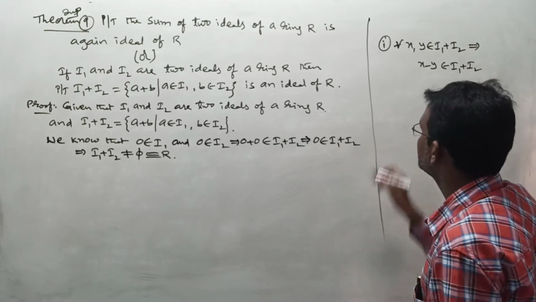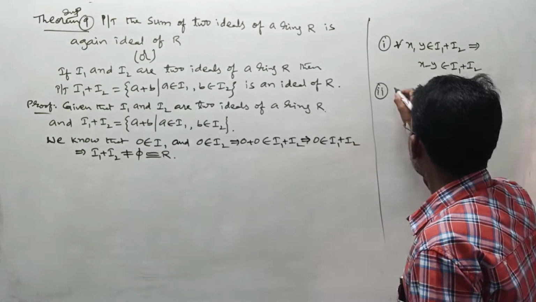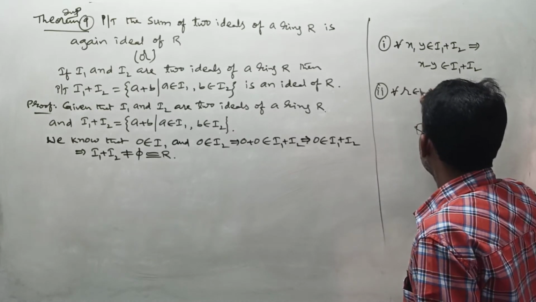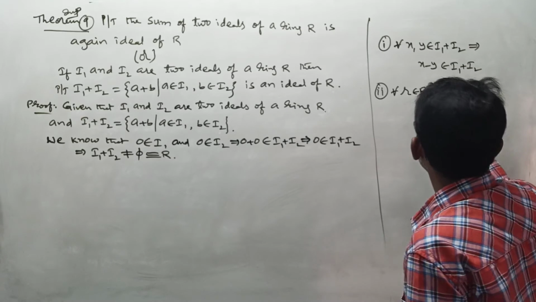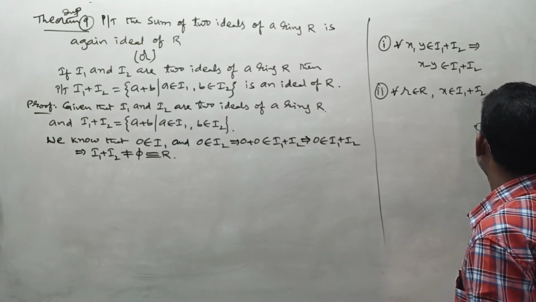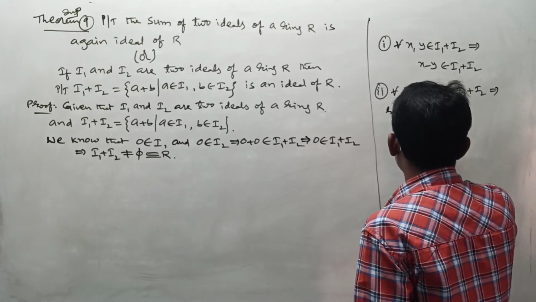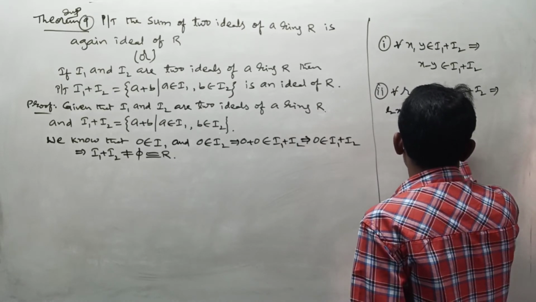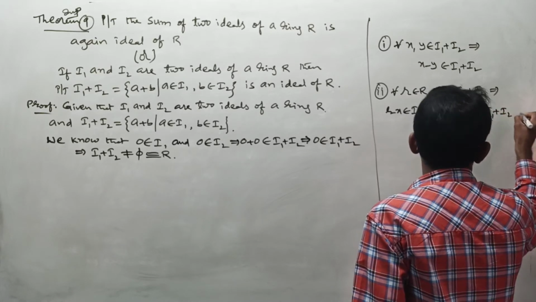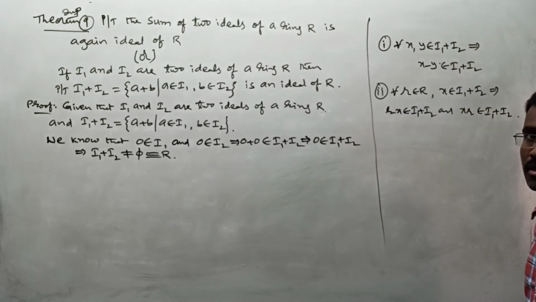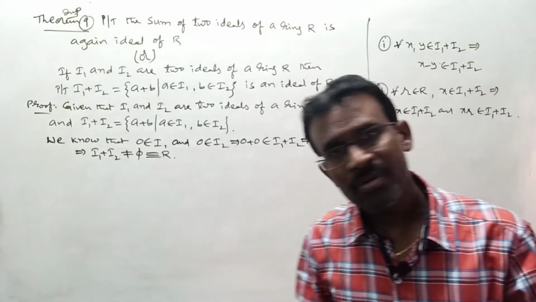The second condition is the left and right ideal condition: for all small r belonging to capital R and x belonging to I1 plus I2, we must show that r x belongs to I1 plus I2 and x r belongs to I1 plus I2. If we can show these two conditions, that completes our total work. We say I1 plus I2 is an ideal of R.